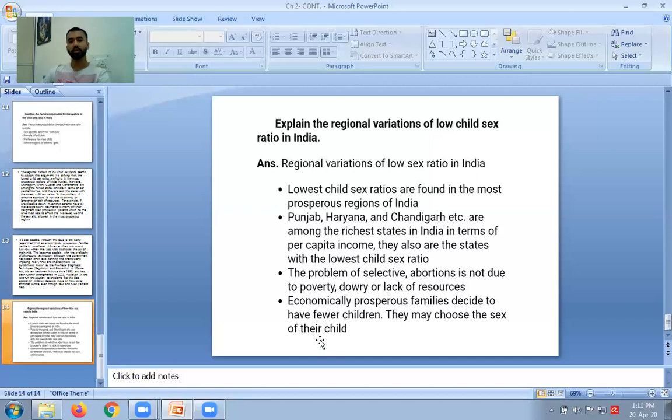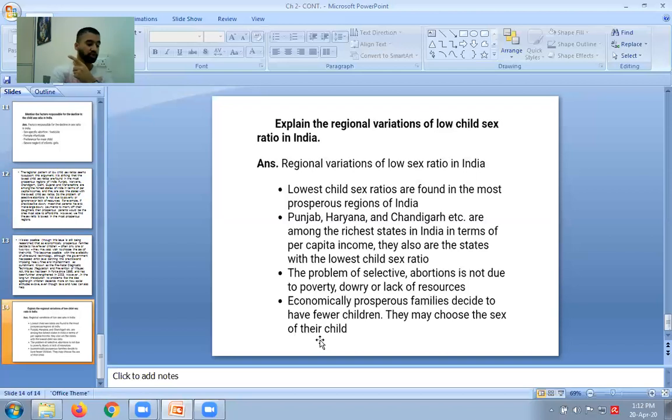Okay, so this was what the declining sex ratio was all about. Today we discussed three topics. Number one, we discussed the size and growth of India's population.